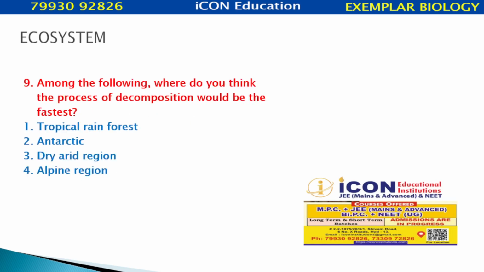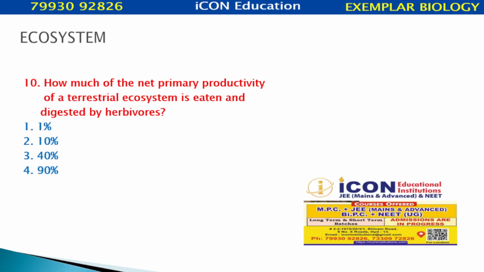Among the following, where do you think the process of decomposition would be the fastest? Tropical rainforest, Antarctic, dry and arid region, alpine region. Tropical rainforest. How much of the net primary productivity of the terrestrial ecosystem is eaten and digested by herbivores? 1%, 10%, 40%, 90%. According to Lindeman's trophic efficiency rule, it's about 10%.